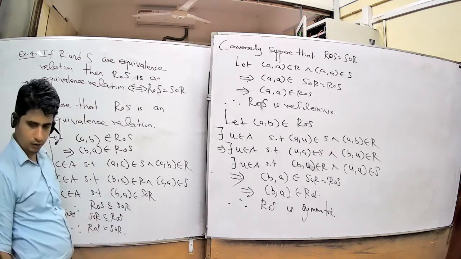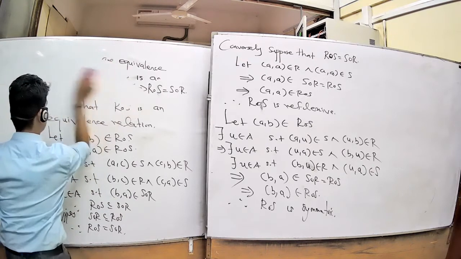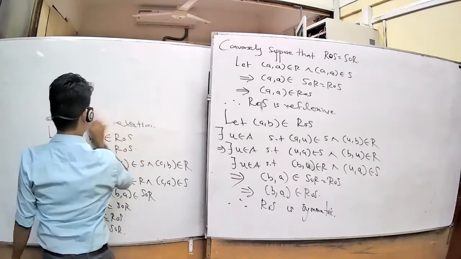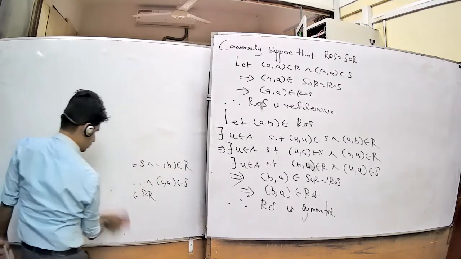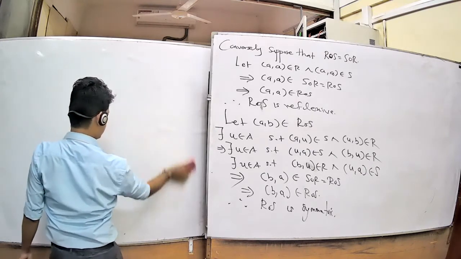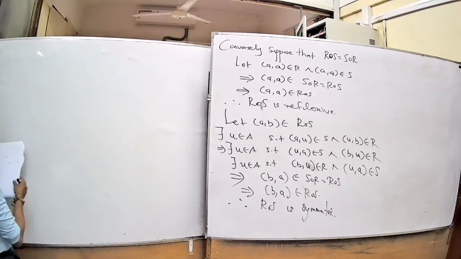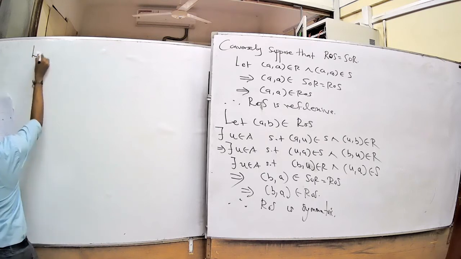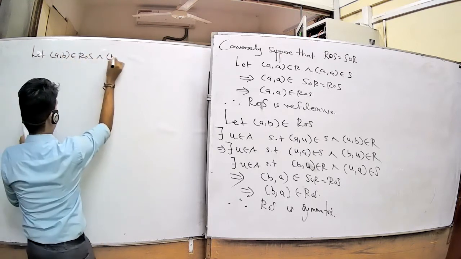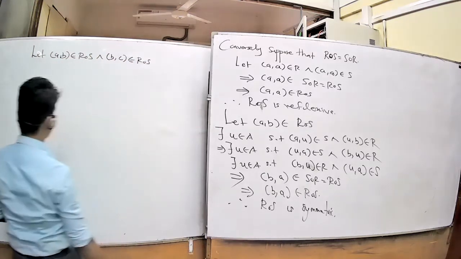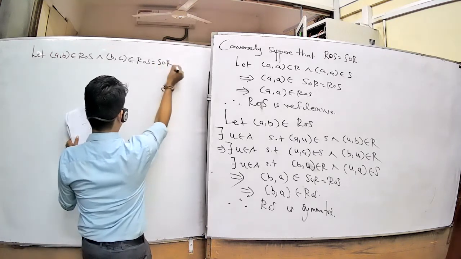Okay, for that, let (a, b) belong to R composition S, and (b, c) belong to R composition S. Now you want to show that (a, c) belongs to R composition S. We have here R composition S equal to S composition R. We use this fact here.